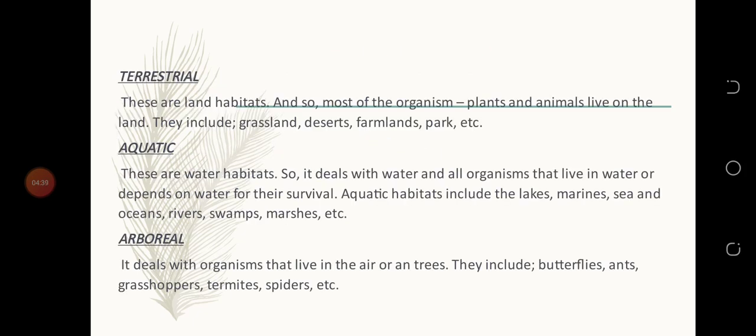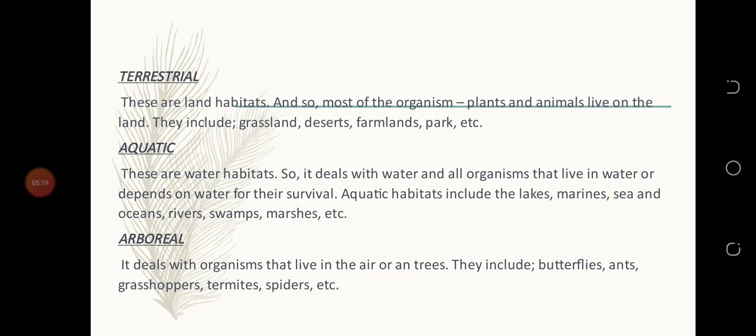So terrestrial habitats are land habitats, and most of the organisms, that's plants and animals, live on the land. They include grassland, deserts, farmlands, parks, etc. So the terrestrial is all about land. We human beings live on the land, okay? And so most plants and animals normally live on the land.